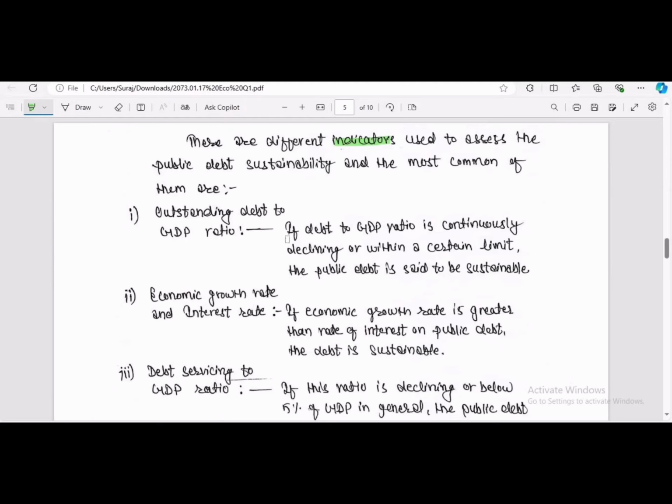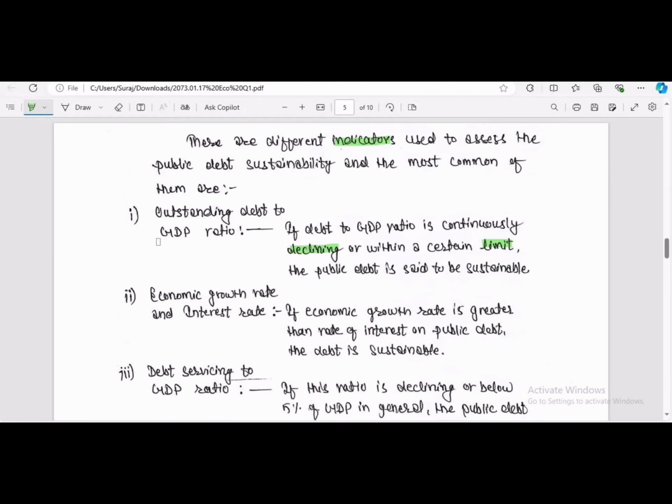If the debt to GDP ratio is continuously declining or within a certain limit, and if you ask what the certain limit is, according to the World Bank and IMF the threshold is 70%. So within the threshold of 70% according to the IMF and World Bank, the public debt is said to be sustainable.